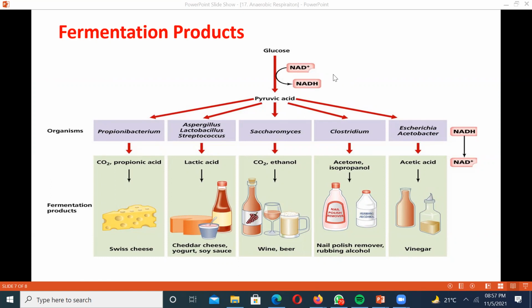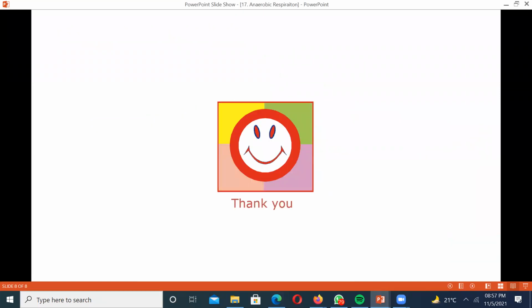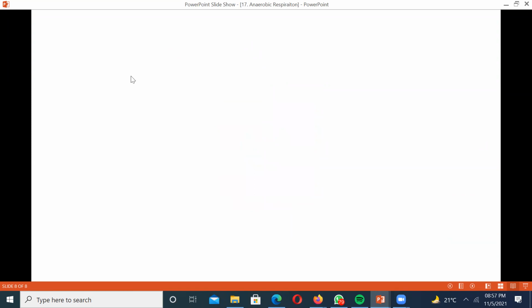Okay, so this is all I have to discuss as far as entire anaerobic respiration is concerned. We don't have to discuss anything more, right? Before I conclude this entire respiration chapter, I would like to discuss one more pathway, and the name of that pathway is PPP. Have you heard about it? Do you know anything about it? PPP, pentose phosphate pathway.